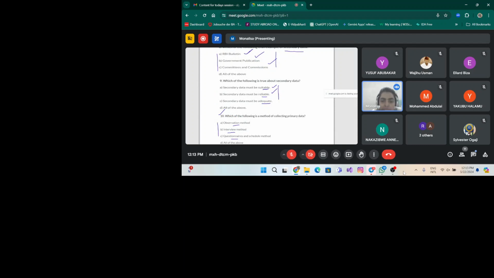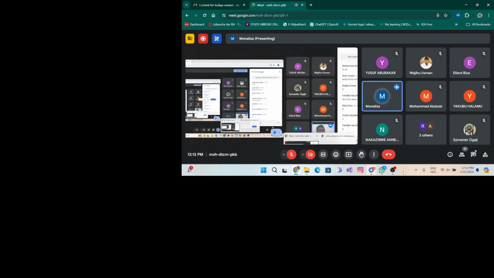Which is a method of collecting primary data? Whether observation method, interview method, or you want to prepare the questionnaire, or all the above methods are suitable for collecting the primary data. These questions are to reflect how much you have understood. Okay, so let's check your answers.